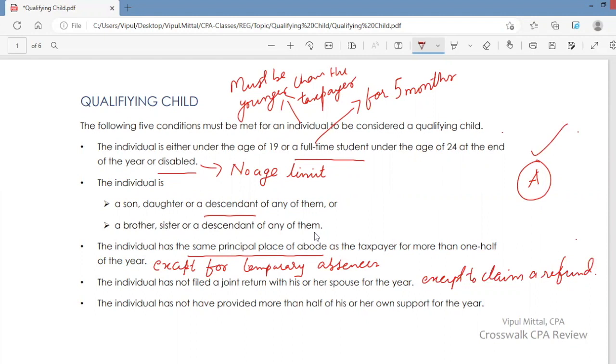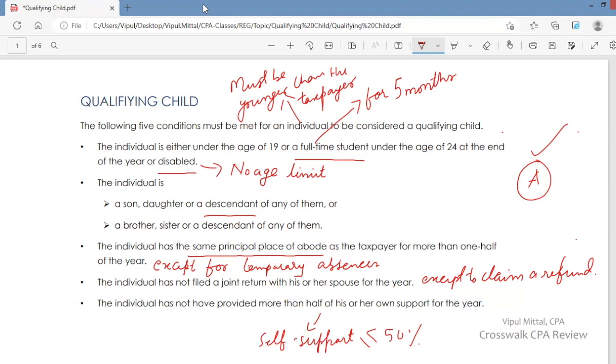Fifth, the individual has not provided more than half of his or her own support for the year. So the individual is not providing more than 50% of his or her support for the year. If the individual is supporting himself or herself to the extent of 50%, it is okay, but not more than 50%. Self support should be less than or equal to 50%, but not more than 50%.